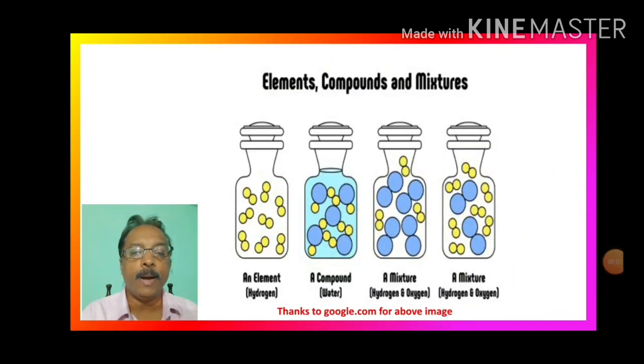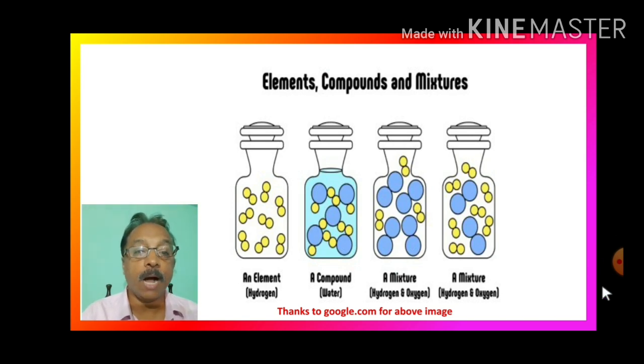We know that matter around us is made up of elements, compounds and mixtures. Hydrogen, oxygen and nitrogen are elements. Water, carbon dioxide, calcium carbonate are compounds. Air, soil is a mixture. So what is an atom? It is the smallest particle of an element which is invisible and indivisible. So what is an element? An element is a basic form of matter that cannot be broken down into simpler substances by a chemical reaction.